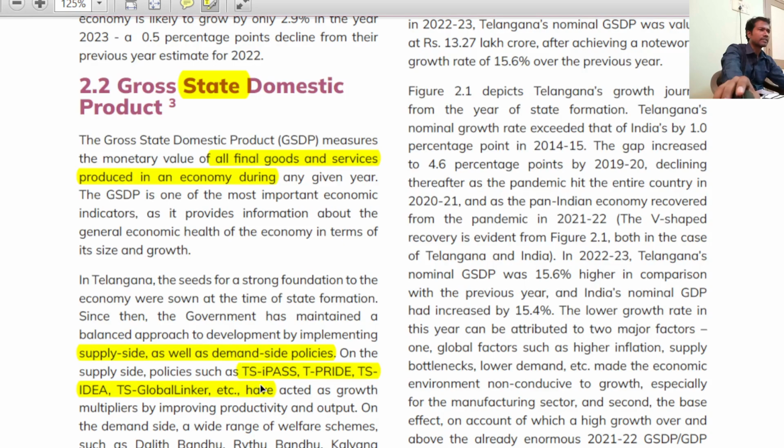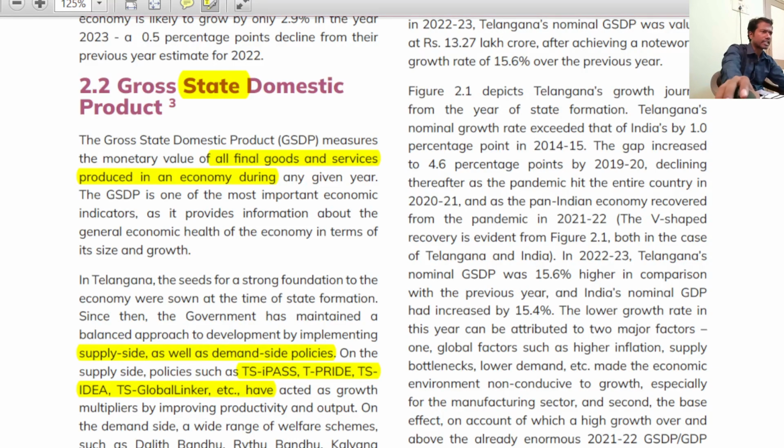Similarly, not only supply side policies, even on the demand side, Telangana has some schemes. Demand side means Telangana is providing money directly into the hands of people. Once money is provided directly, what's going to happen? Purchasing power is going to increase. Once the government provides me 10,000 as a subsidy or a scholarship, my purchasing power is definitely more, because I can buy any goods and services. It acts as a demand push.